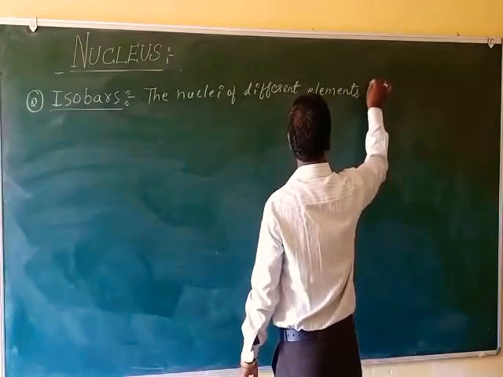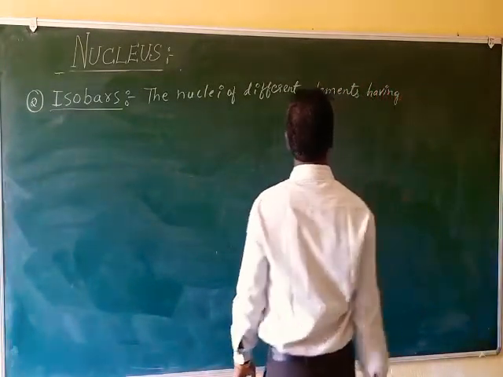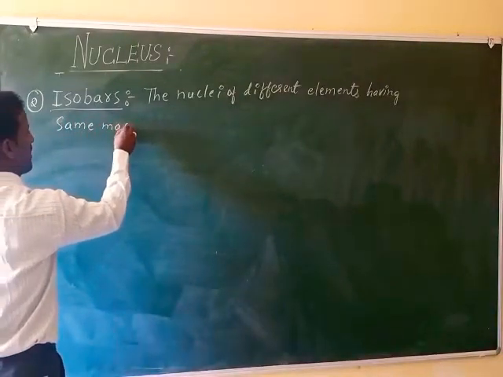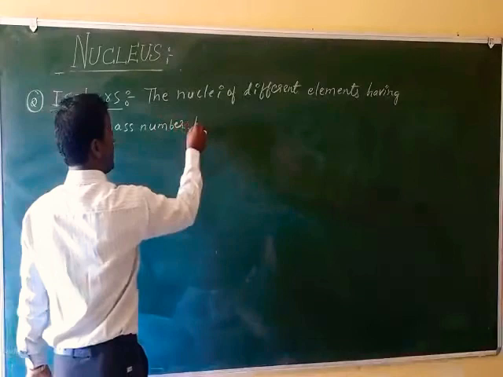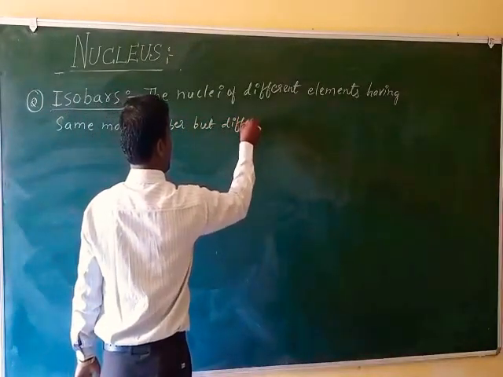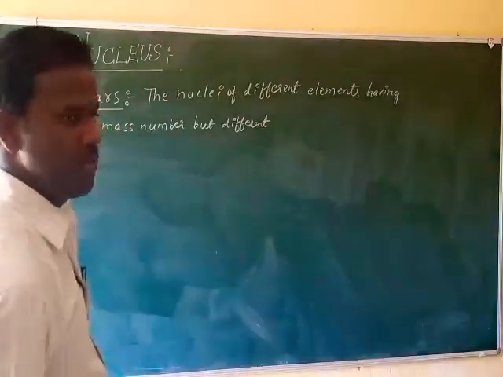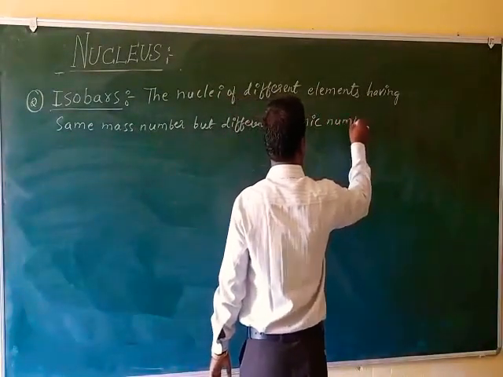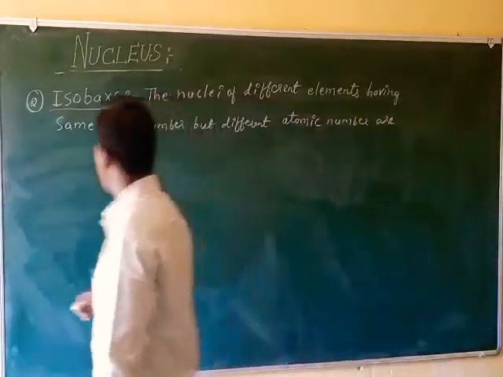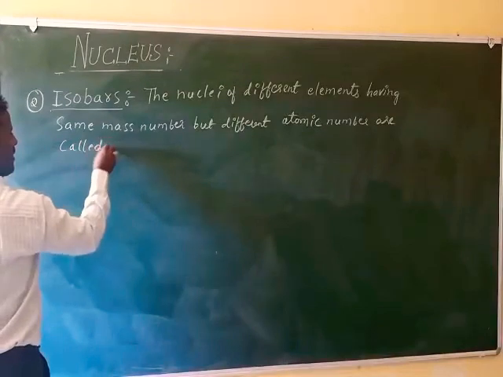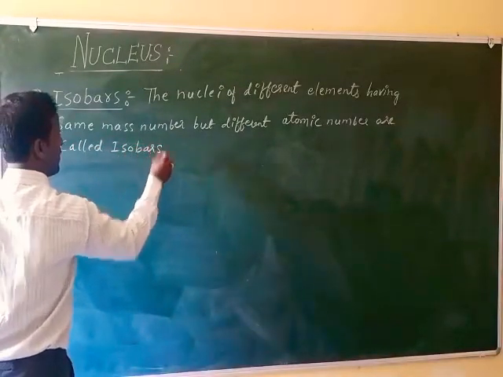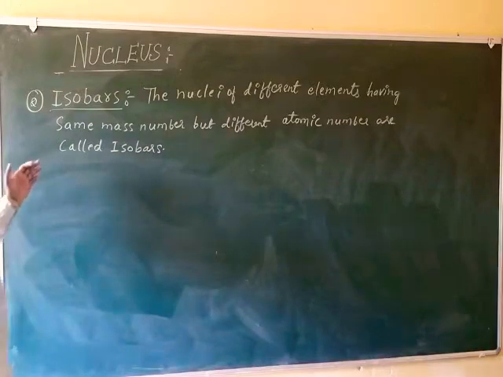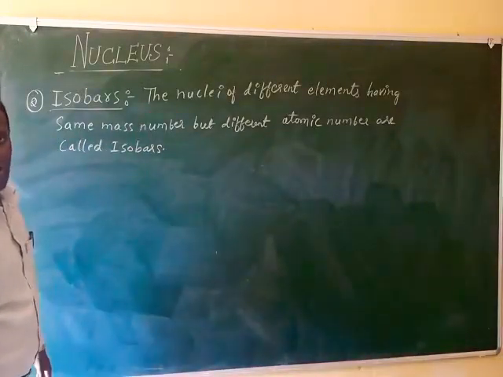The nuclei of different elements having the same mass number but different atomic number are called isobars.